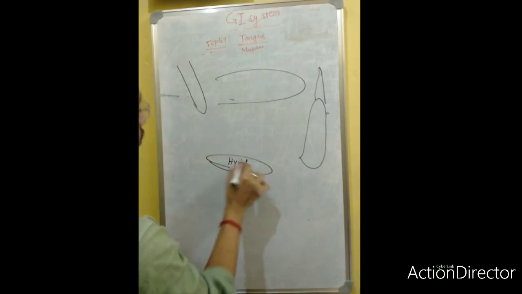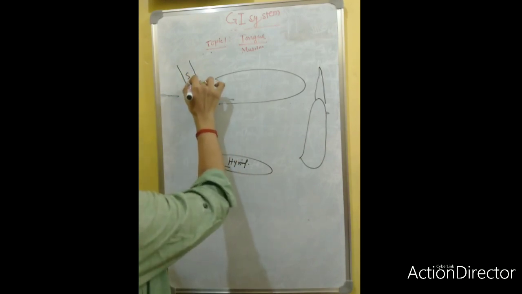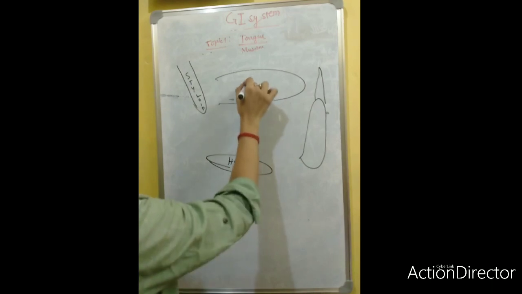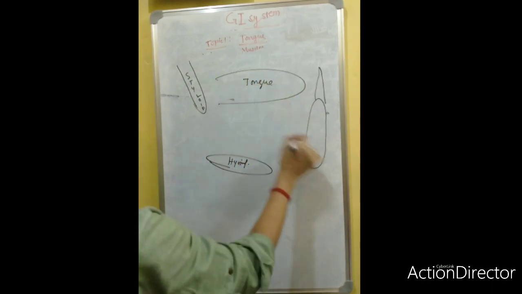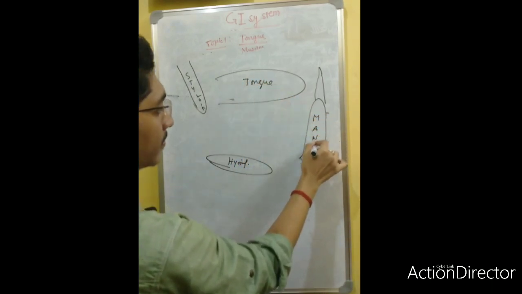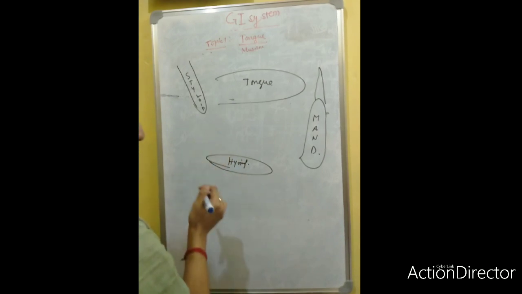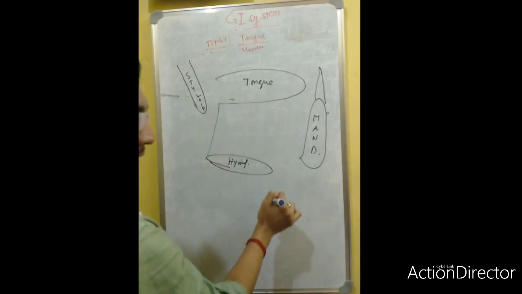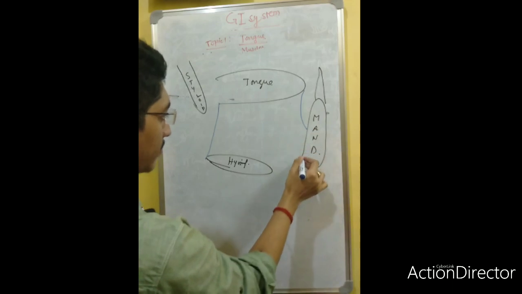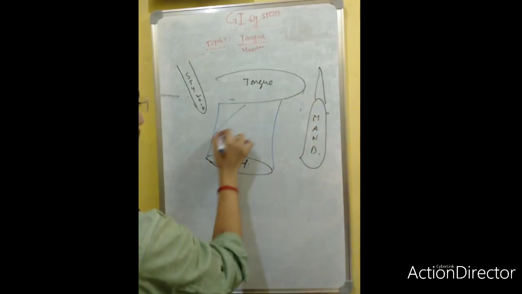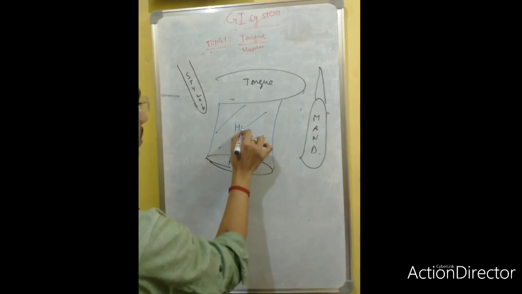What structures will you draw? Hyoid, styloid, tongue, and the mandible. Clear? Now, from the hyoid to the tongue, what muscle will be there? This is the hyoglossus muscle.